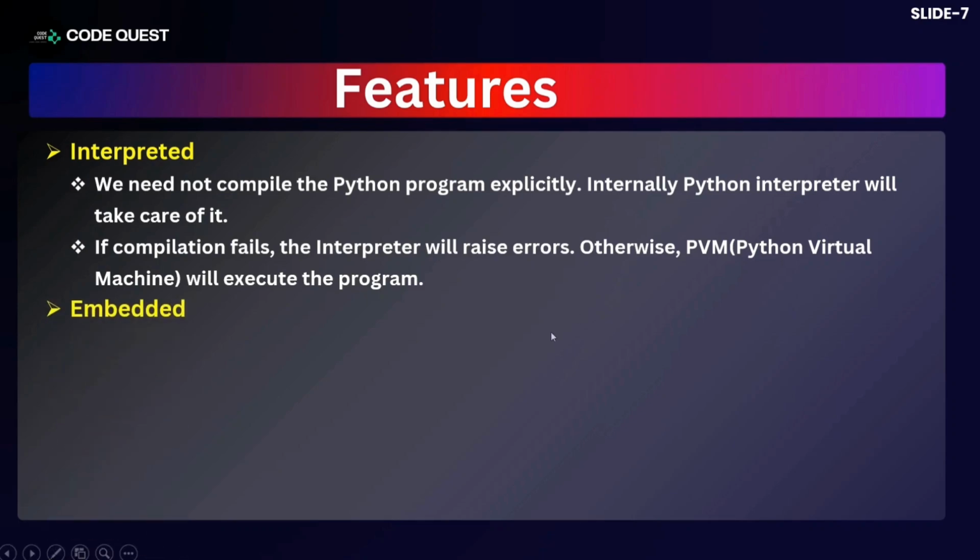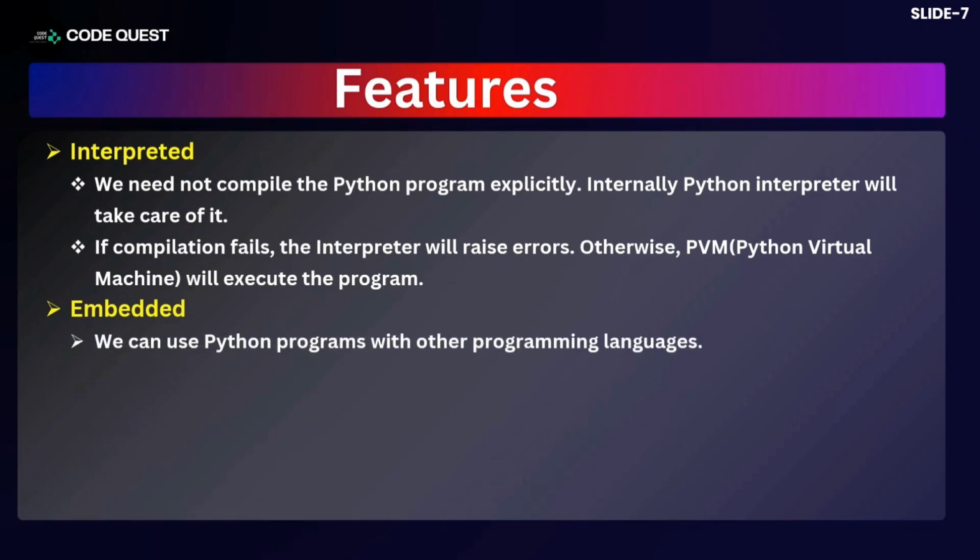Now, embedded. What is the embedded feature? Your Python programs can be embedded or joined with other programming languages like C, C++, Java. Later we'll see there are various flavors of Python available, and the flavors have come only because of this feature, because Python is capable of joining with other programming languages.